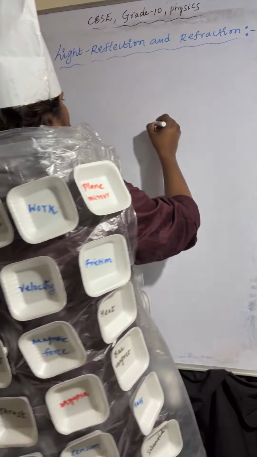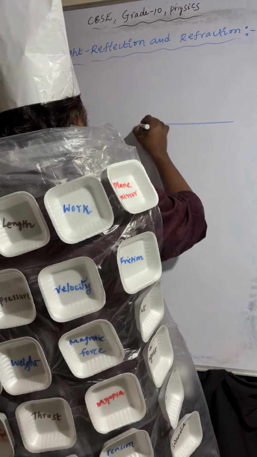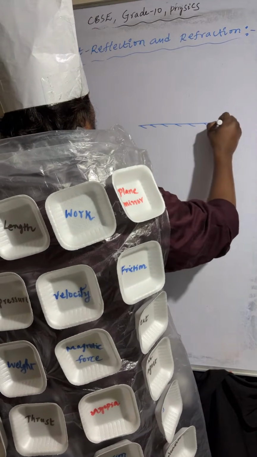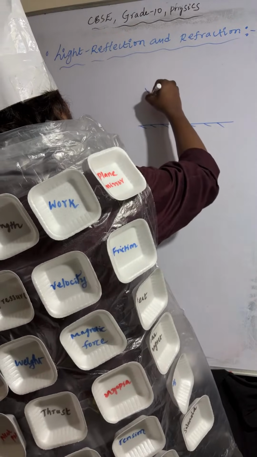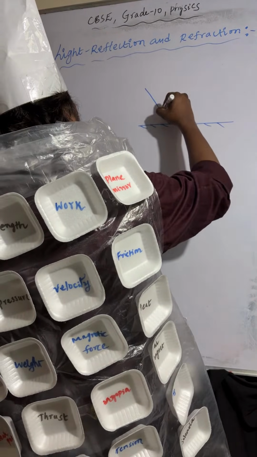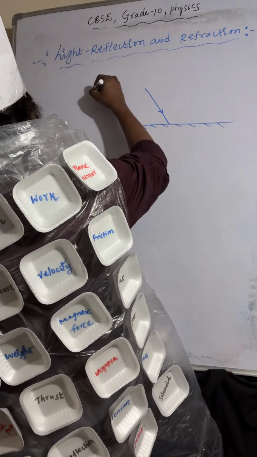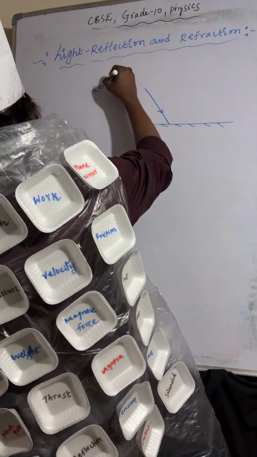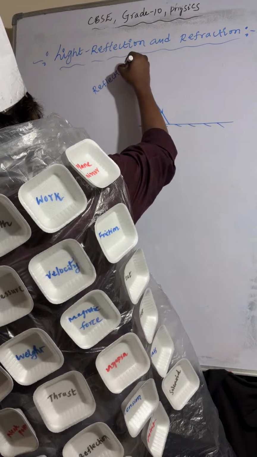So I am taking the plane mirror. Okay, so incident ray. I am discussing reflection of light.